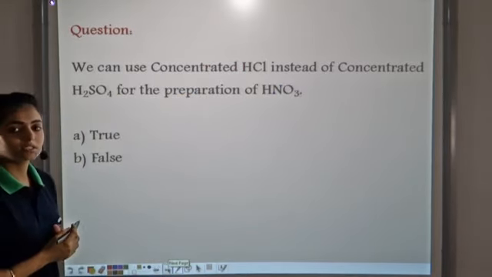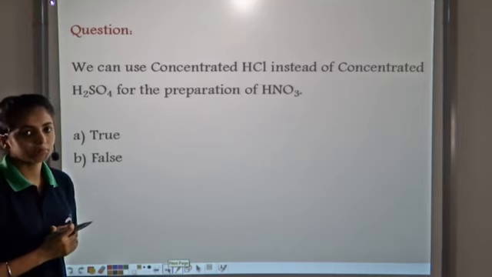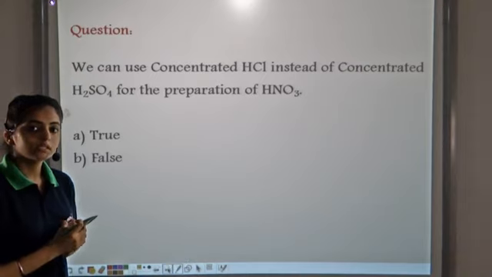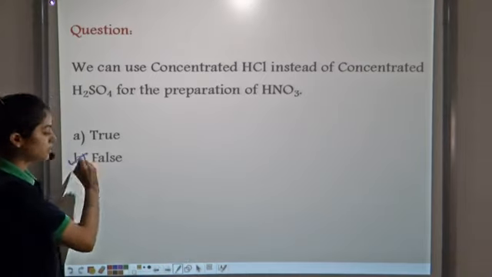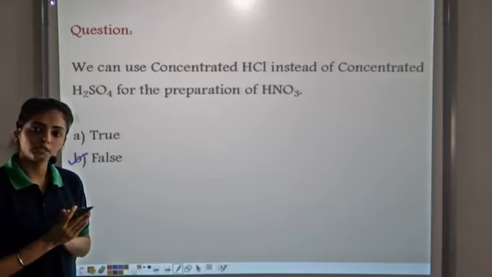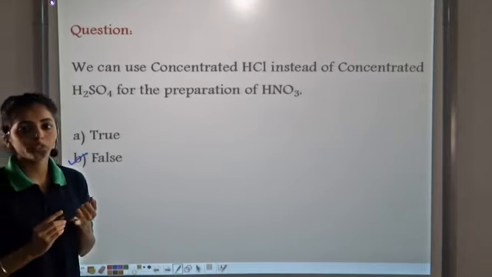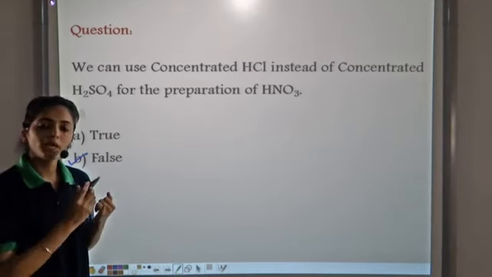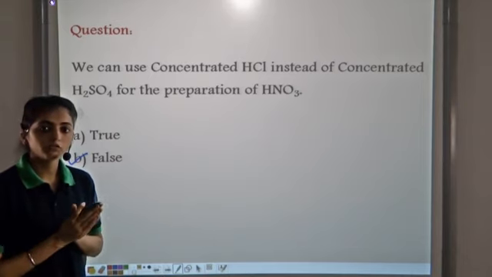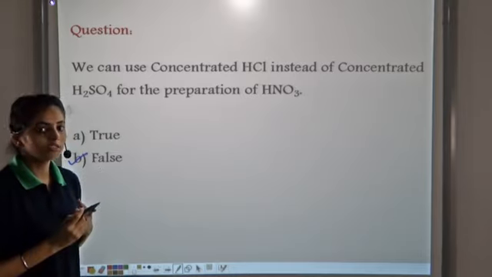We can use concentrated HCl instead of concentrated sulfuric acid for the preparation of nitric acid. Is it true or false? This statement is false. This is because concentrated HCl is very volatile. If we use concentrated HCl, along with nitric acid vapors, we might also get HCl vapors. So to avoid that, we use concentrated sulfuric acid and not concentrated HCl.